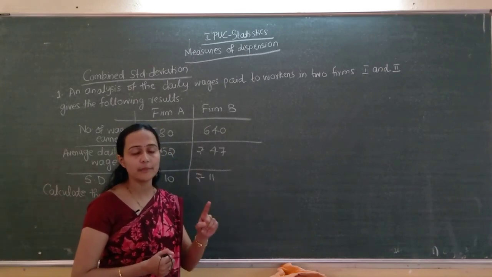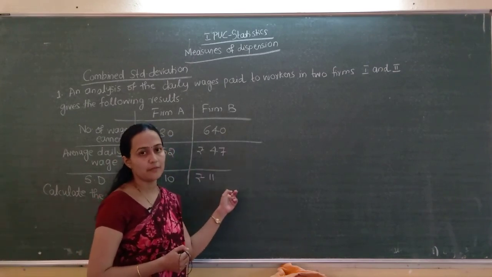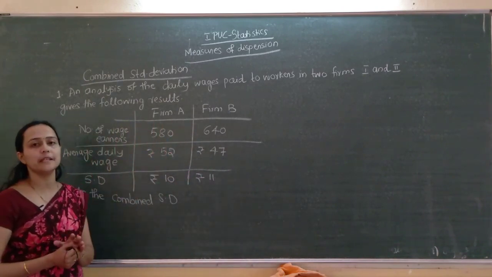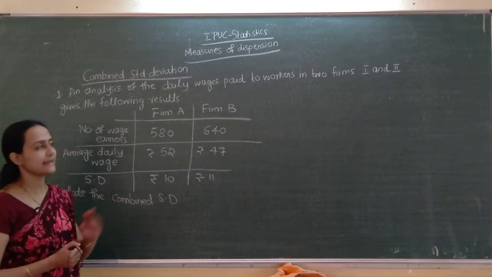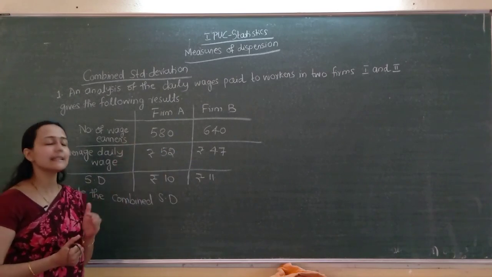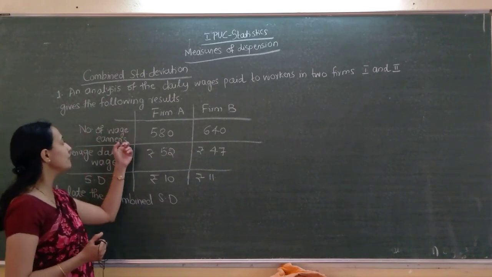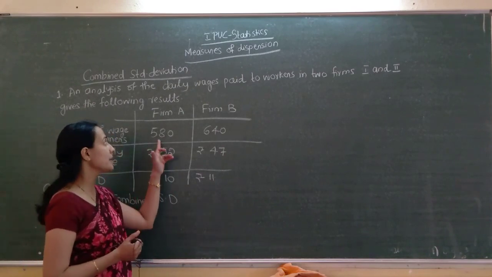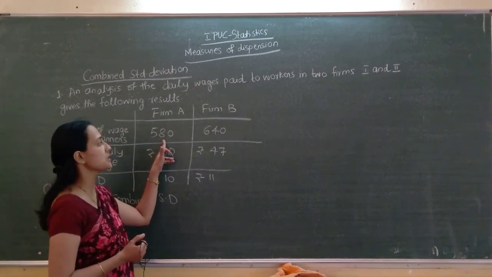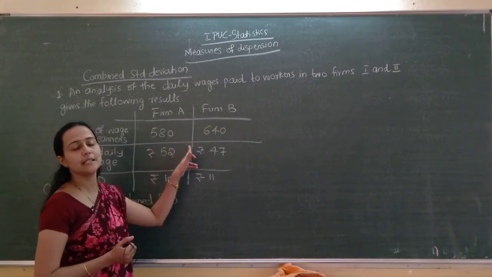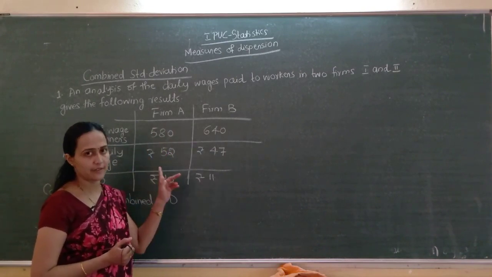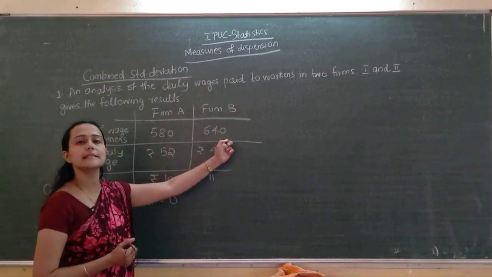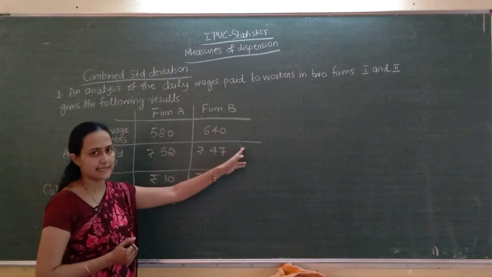First remember the formula and first check what and all is given in the problem. How many firms are there? Two firms are there, firm A and firm B. Then number of wage earners means number of employees. Number of employees in firm A is this much, that is N1. N1 denotes the number of employees or workers in the first firm. This is N2. N2 means number of observations in the second series.